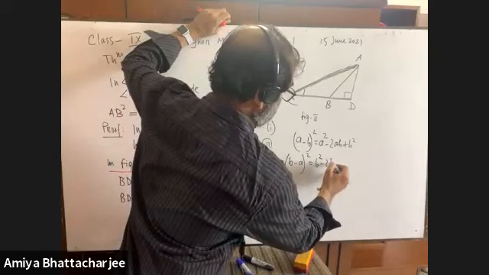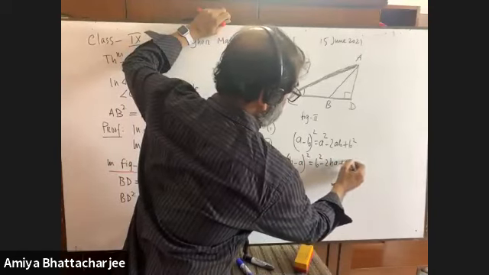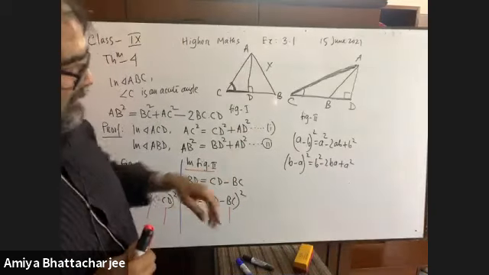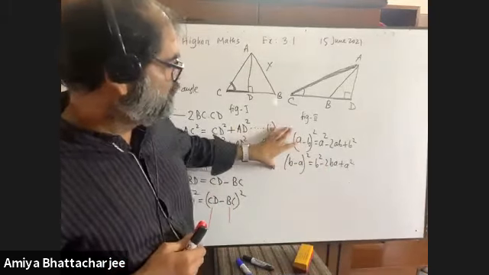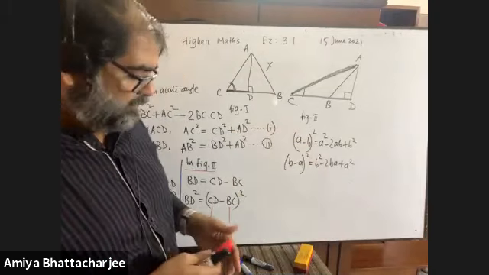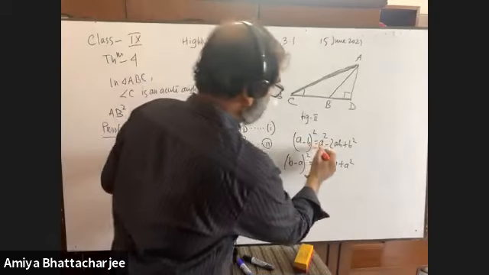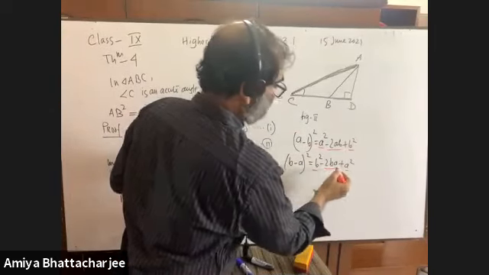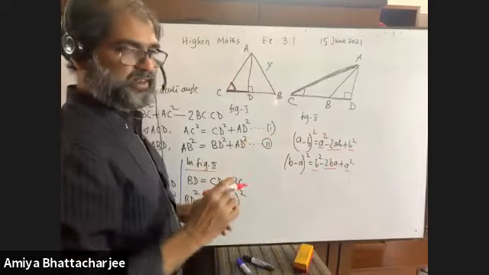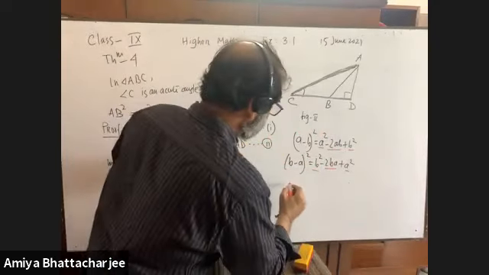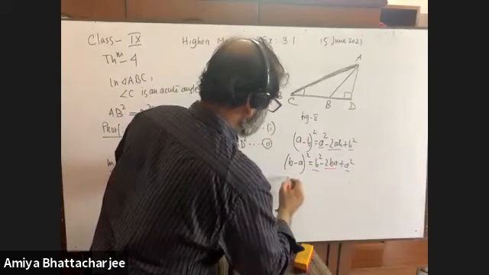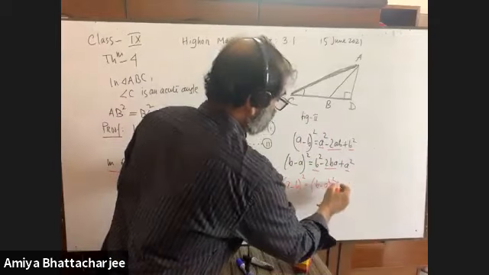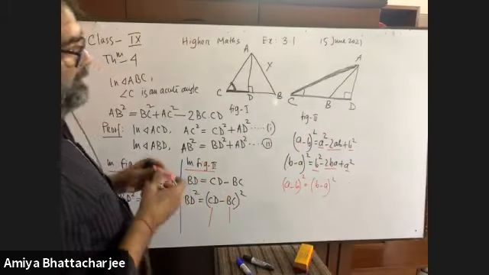Have you seen the right hand sides of these two are the same? So can it be written A minus B whole square is equal to B minus A whole square? Yes, sir.